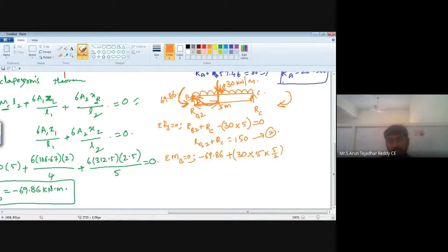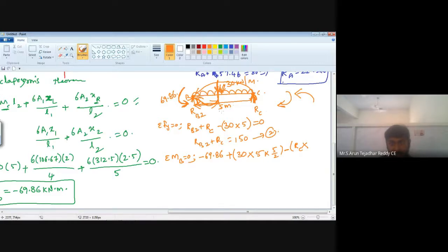Next, one reaction is acting at point C, that is moving in this direction, that is anti-clockwise. Consider it is a negative RC into, what about the perpendicular distance from C to B?